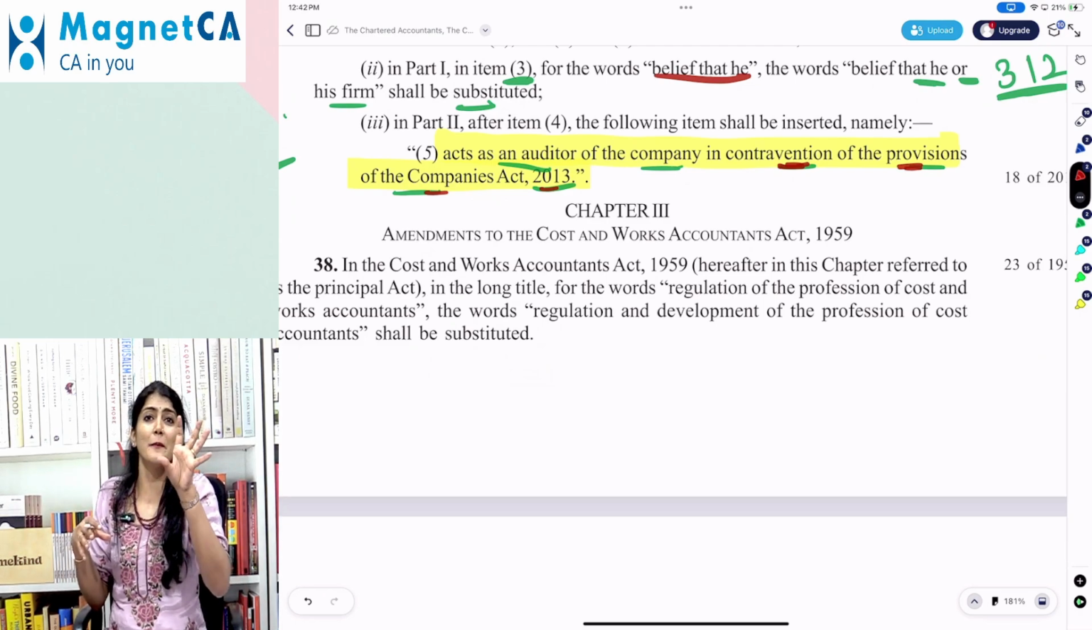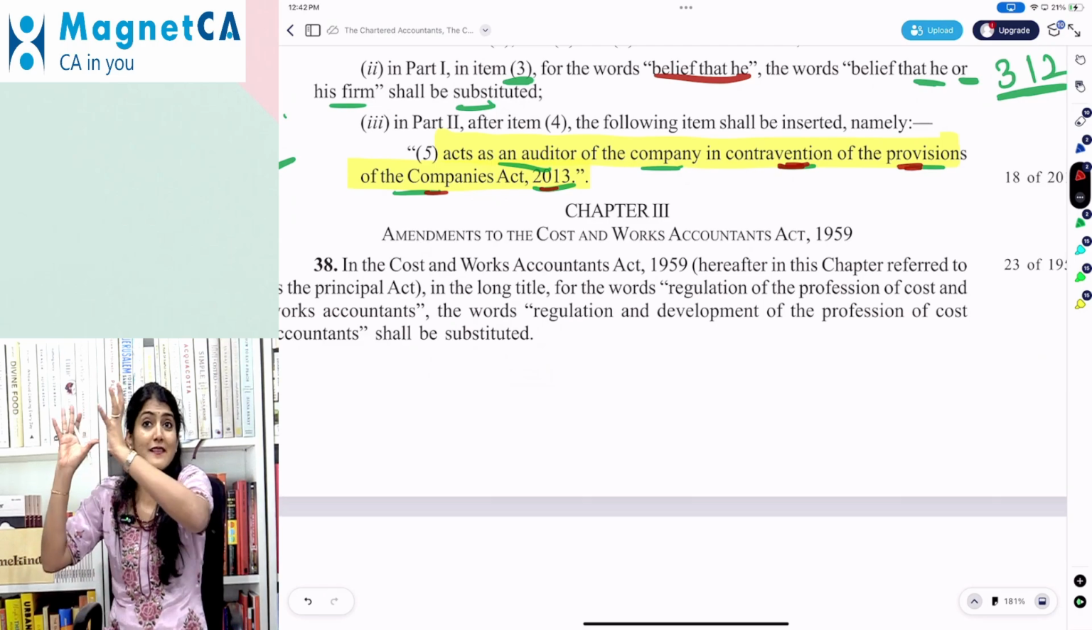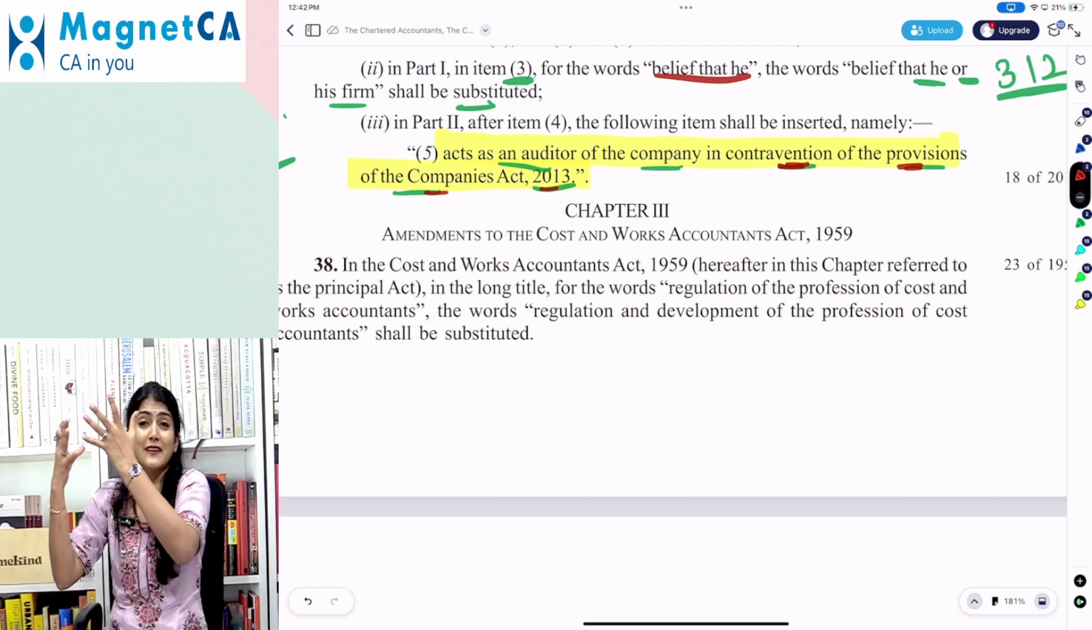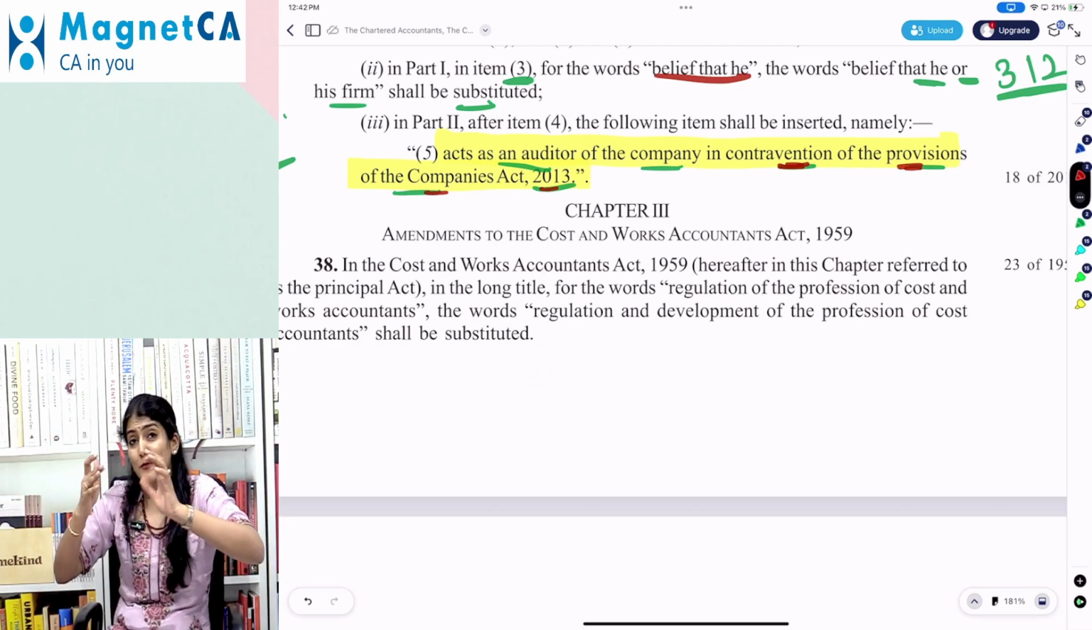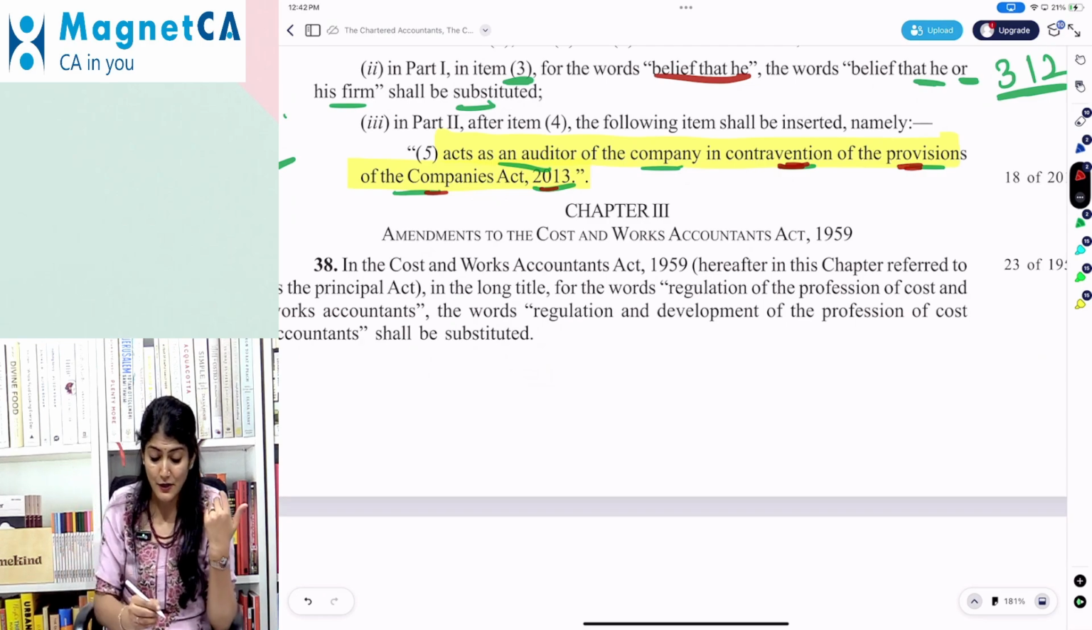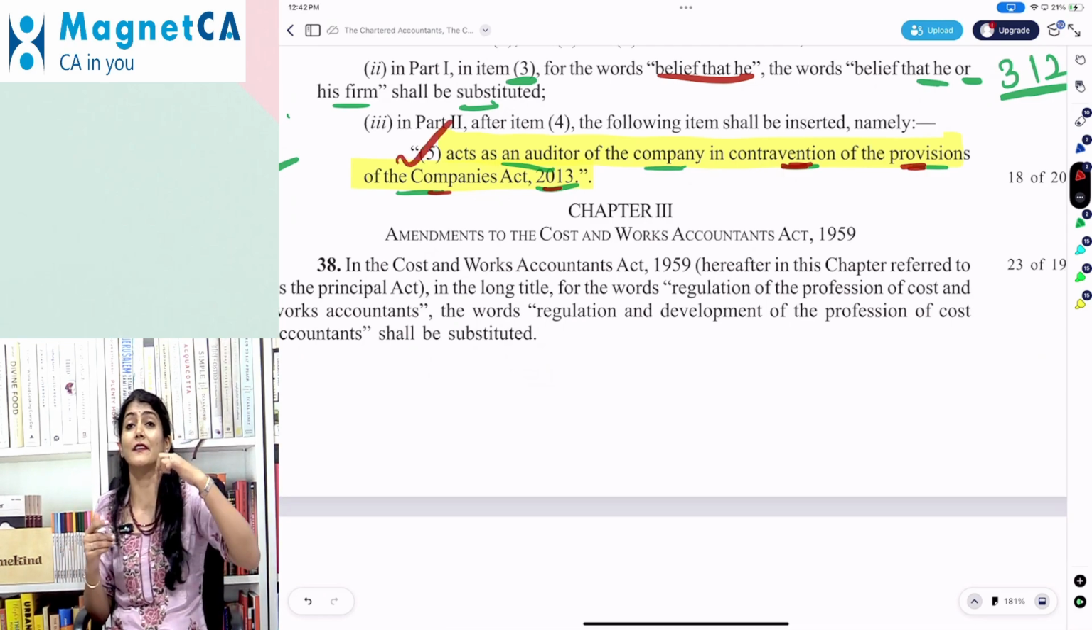Like, simply put, how many company audits can a CA accept? There is a limit on company audits, section 141(3)(g), like 20, right? Excluding certain audits. So if you accept more than 20 audits, then you are guilty of professional misconduct also under this new clause.